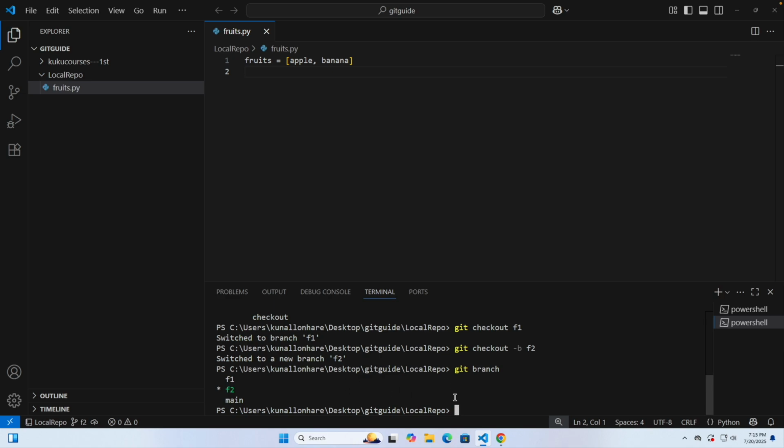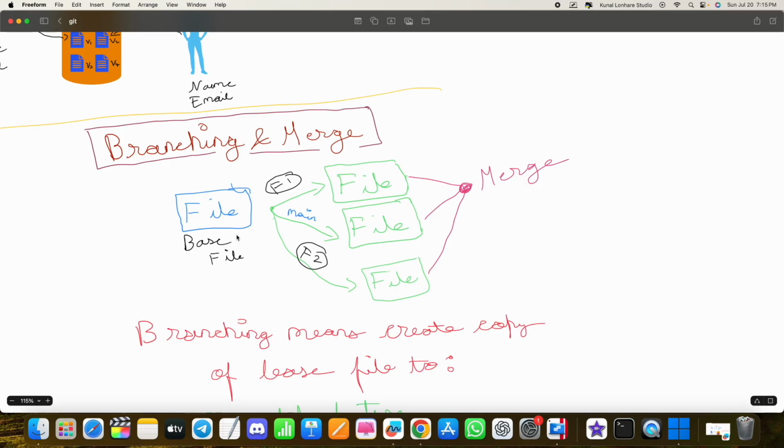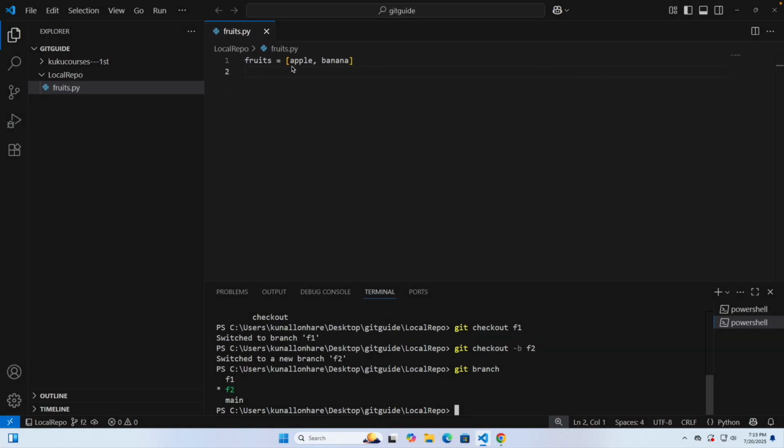For different teams you can create different branches. So what you are doing is that you are just copying the main file. Currently we have this as a main file, so we are just making a copy of it. One copy version went to the f1 team and f2 team, and one is the main, which is where the main team is working, which is exactly the same. So that's how you can create a copy by creating different branches, okay. And you can share, or another team can create a version of that main branch to work for their tasks.